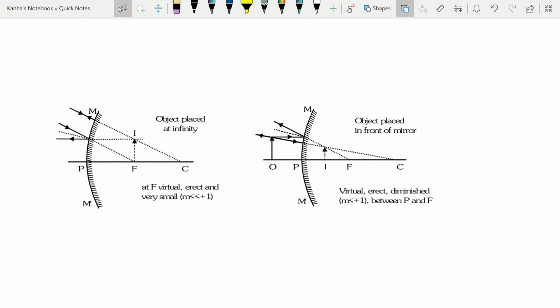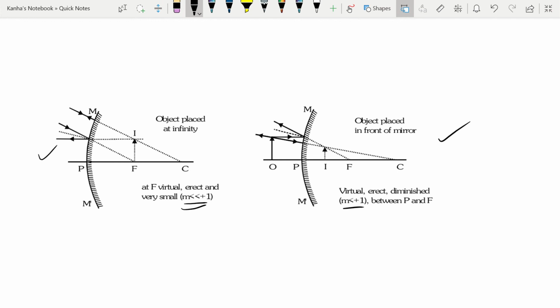Similarly, we can overview what happens in a convex mirror. There are not many cases to overview. The image is always virtual, erect, and whatever be the position of the object, m is always positive. I can see the first case given here, and I can see the second case as well. In both cases, m is less than +1.